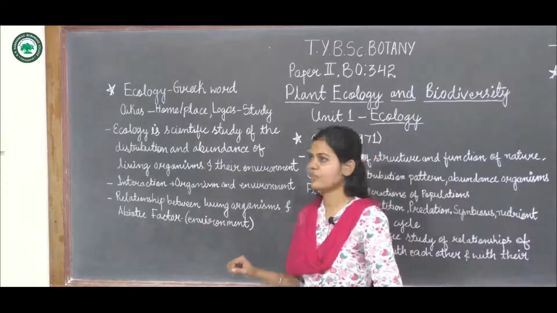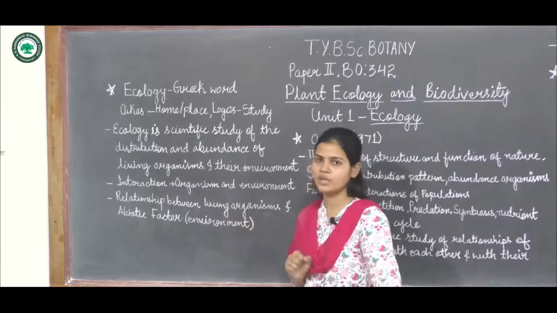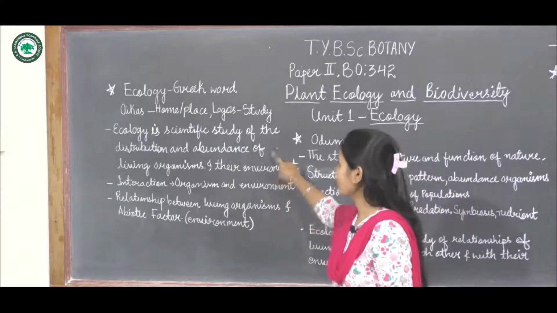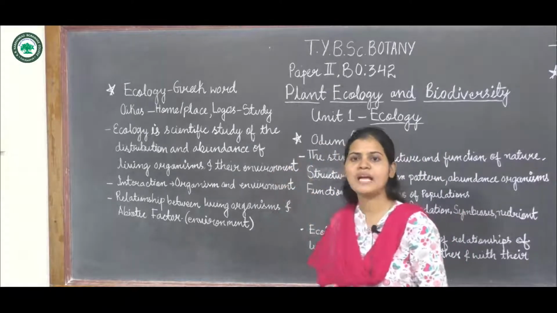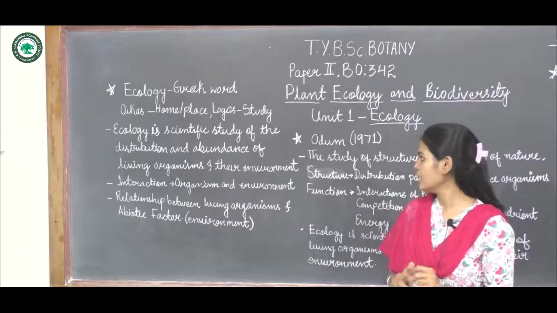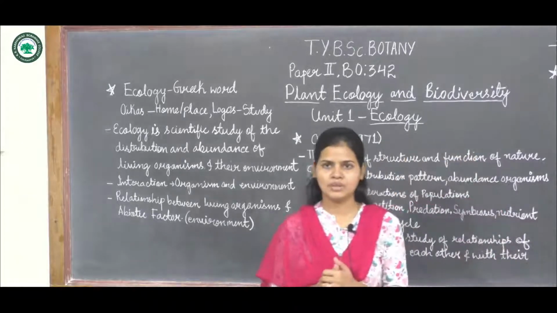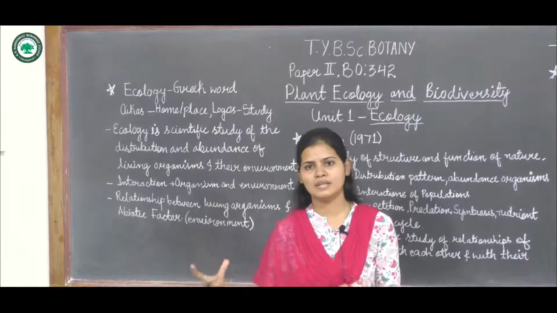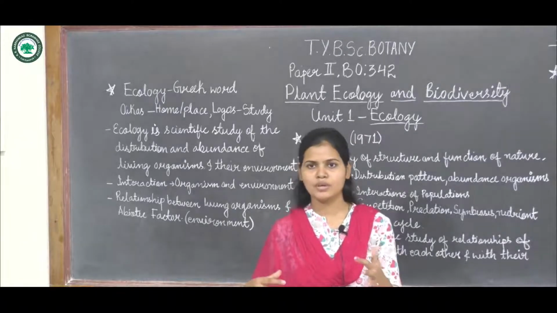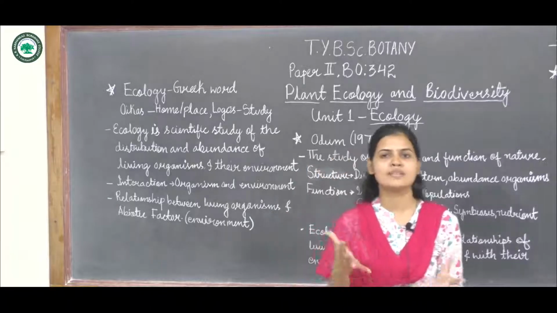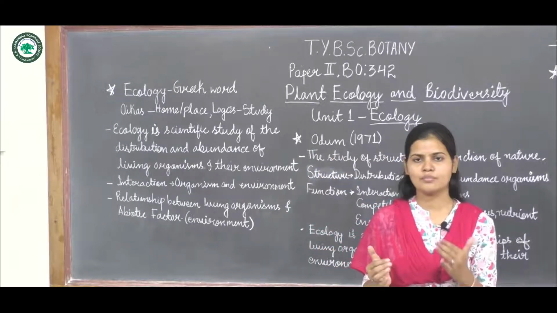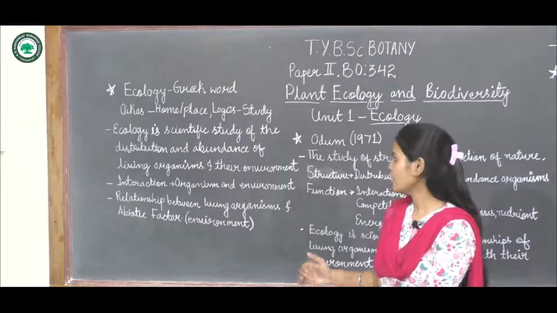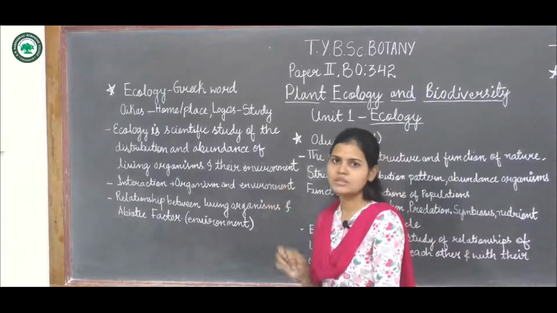And if we see the definitions, there are different definitions for ecology. First, ecology is a scientific study of the distribution and abundance of living organisms and their environment. Means in ecology we are going to see the distribution pattern and the abundance of different organisms, that can be plants, animals, different microorganisms. So the study of their abundance as well as distribution is called ecology in general terms.